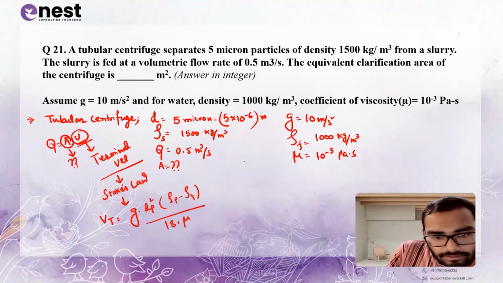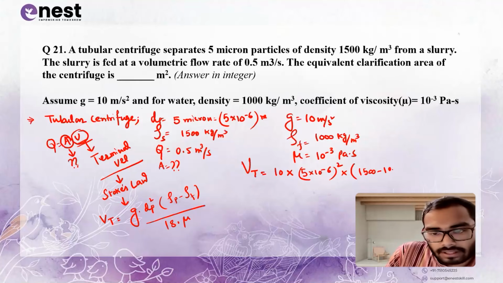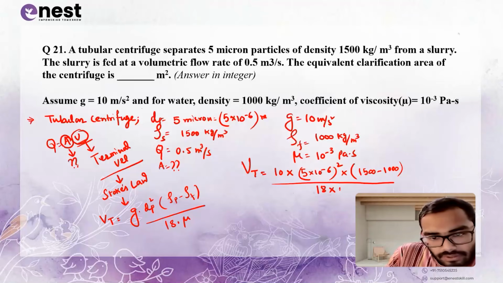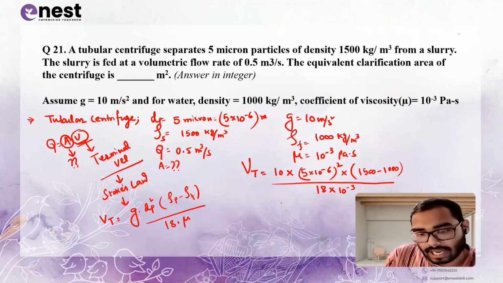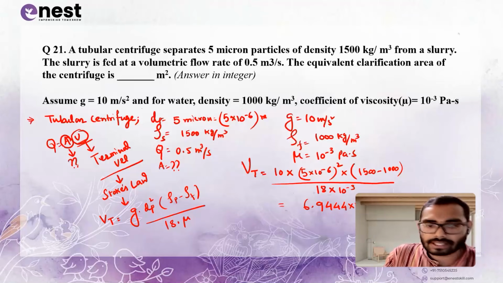Now put the value for calculating the Vt. Vt is equals to g dp square. dp is diameter of the particle is 5 micron. So you have to convert it in meter. That is 5 into 10 to the power minus 6 square. G dp square rho particle from slurry, 1500 minus rho fluid, 1000, upon 18 into mu, 10 to the power minus 3. So if you calculate this with the help of the GATE calculator, you'll get a value of 6.9444 into 10 to the power minus 6 meter per second.